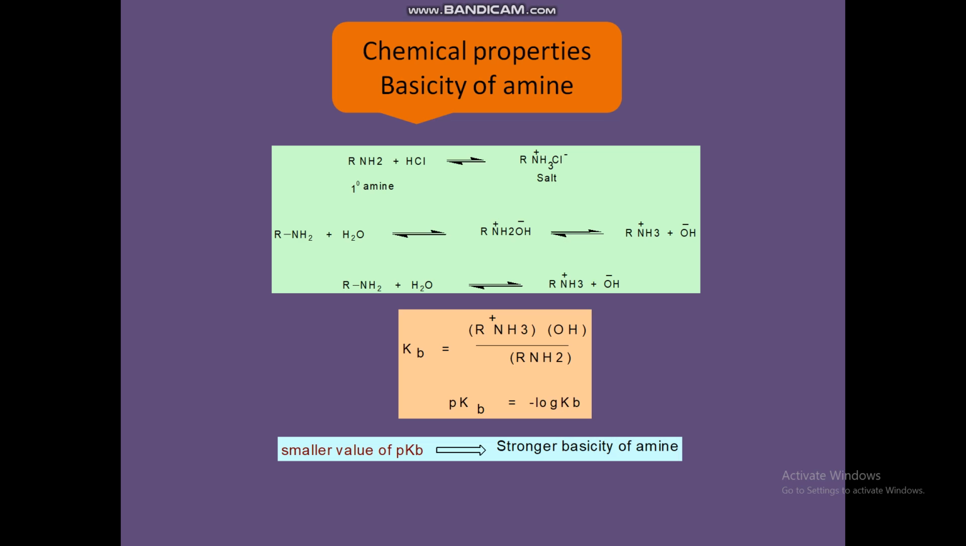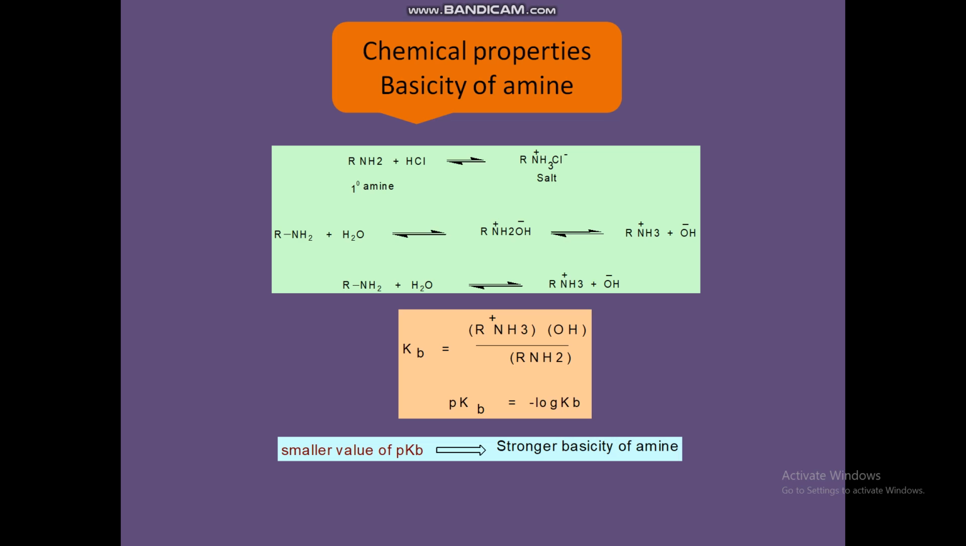Amines are stronger bases than water, but weaker bases than hydroxide ions or alkoxide ions. Their basic nature is due to the availability of the lone pair of electrons on nitrogen. So these are the equations.